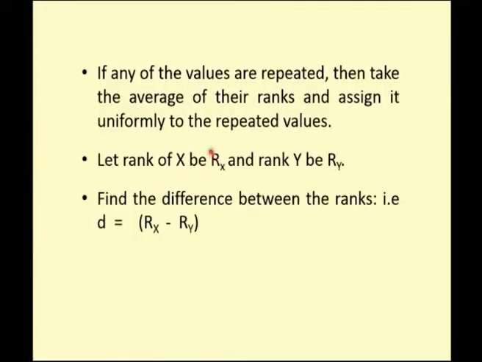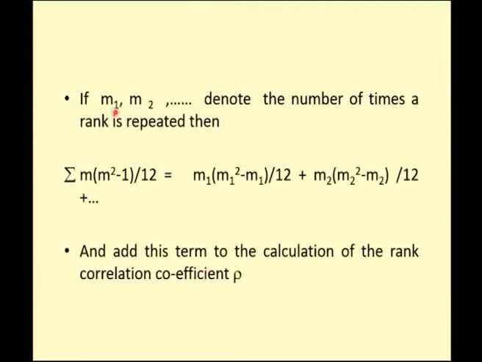The rank of x I have mentioned as Rx, and the rank of y as Ry, and the difference between the ranks will be my D, that is Rx minus Ry. So, you need to rank your observations, then find the difference between the ranks. Let m1, m2 denote the repeated ranks, and I have to find this extra value if I have repeated ranks in my observation.